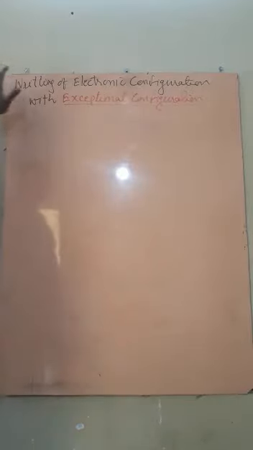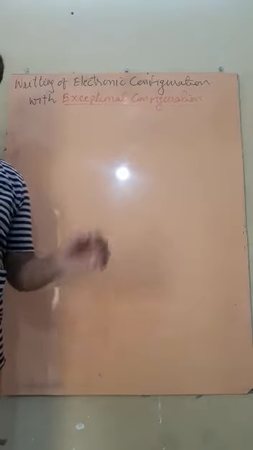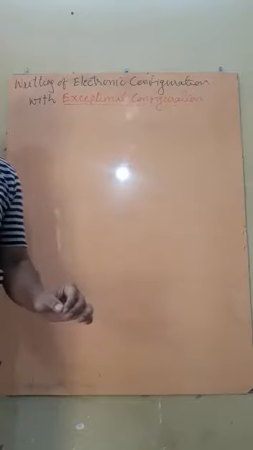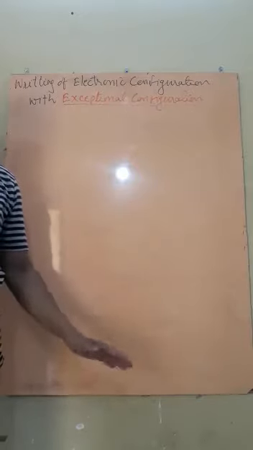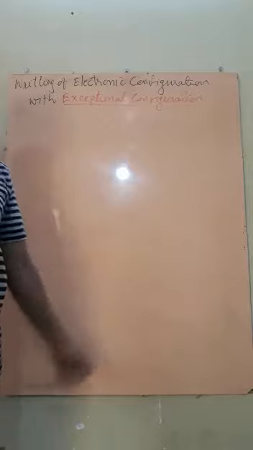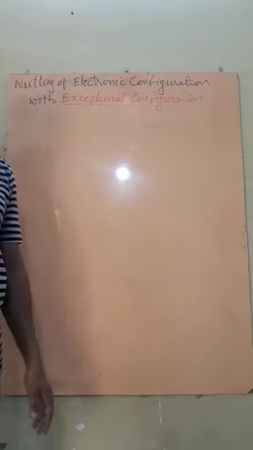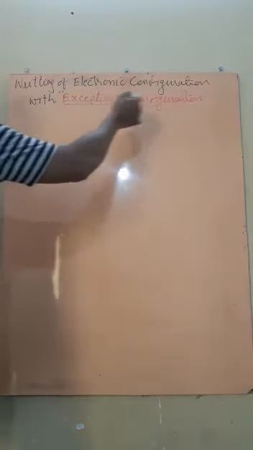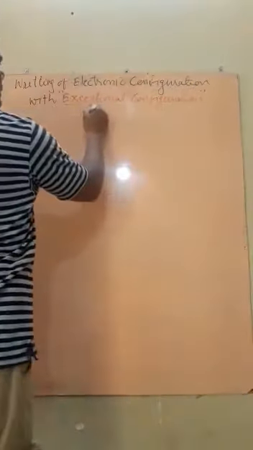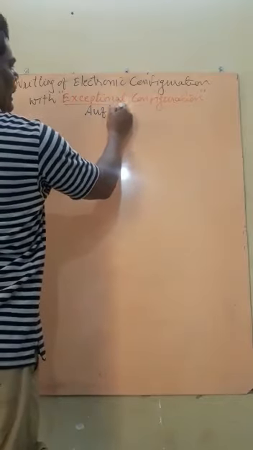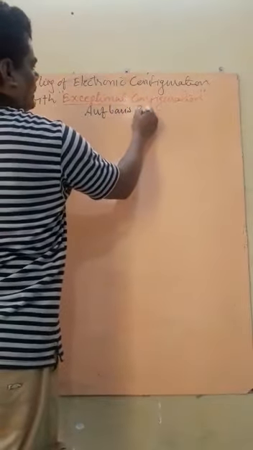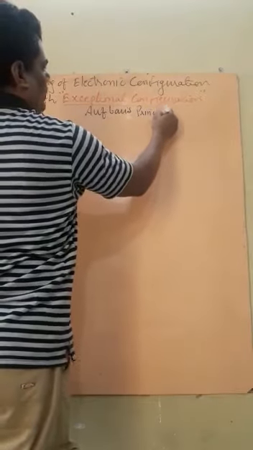How to write electronic configuration, that is, how do we fill the electrons of an atom in different orbitals. There may be different types of shells, subshells, and orbitals. So how to fill electrons in different shells, subshells and orbitals. Along with that, there will be some exceptional configuration. This is followed by Aufbau's principle.